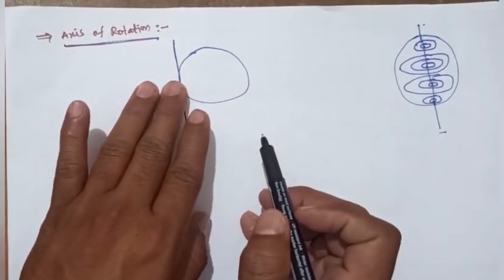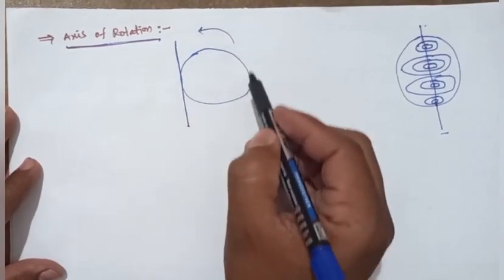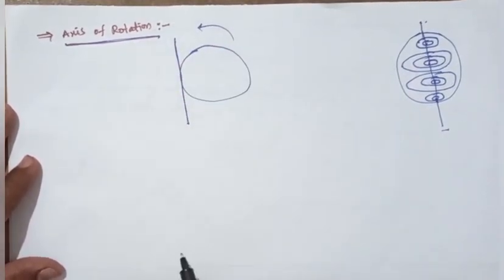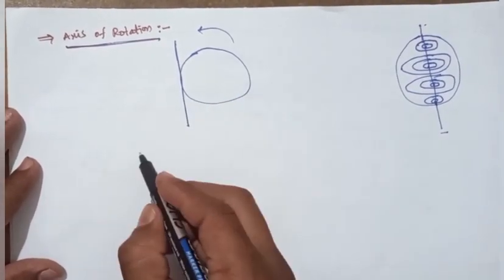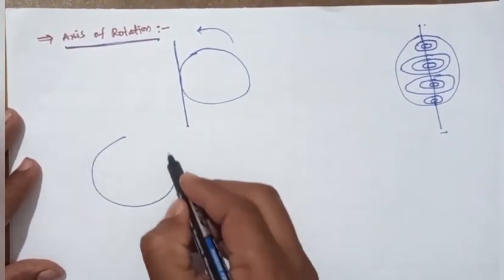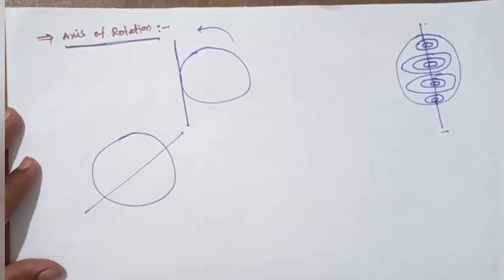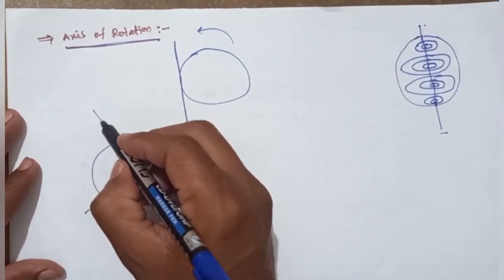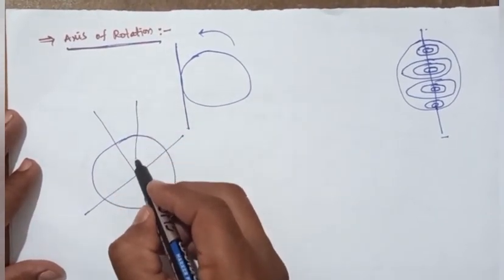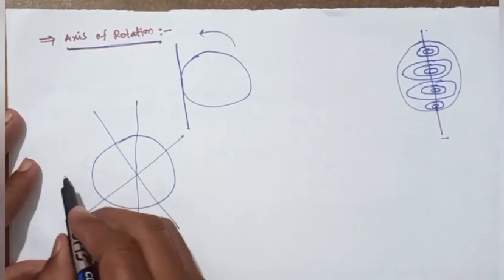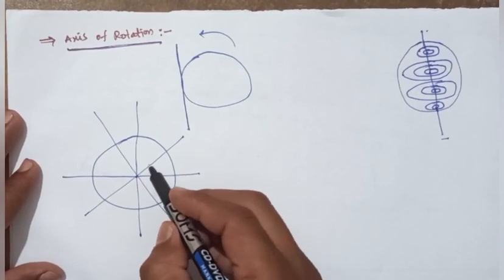It moves with a certain velocity, and so it moves like this around the axis of rotation.